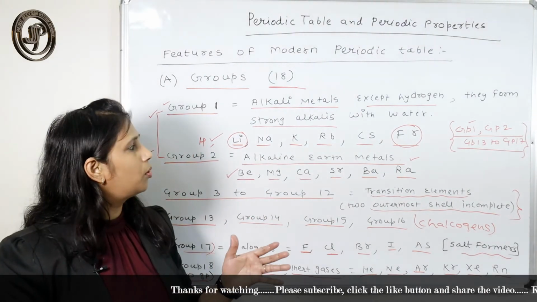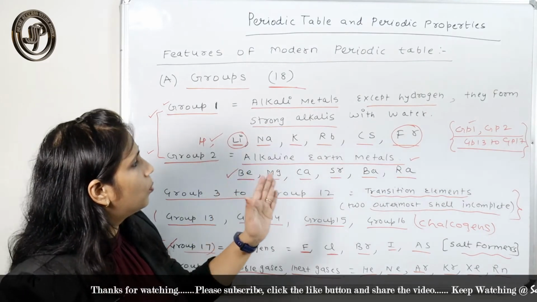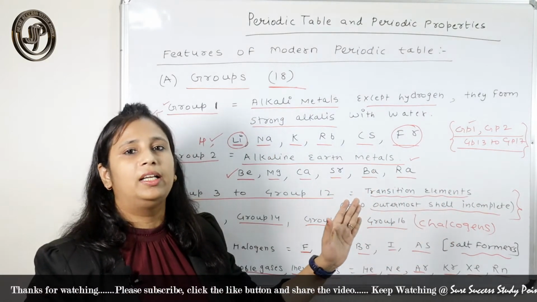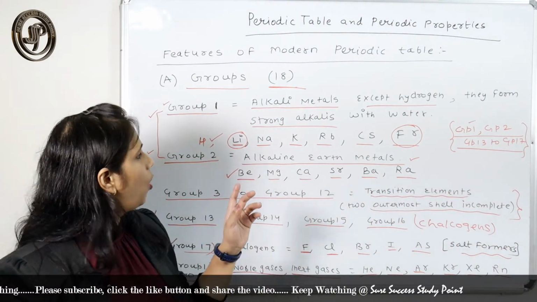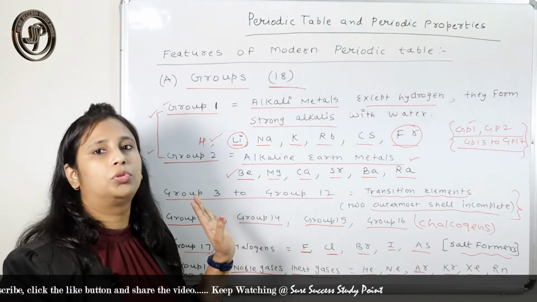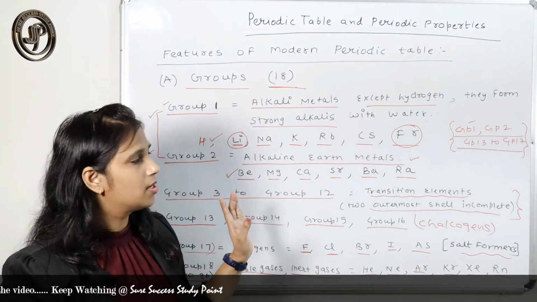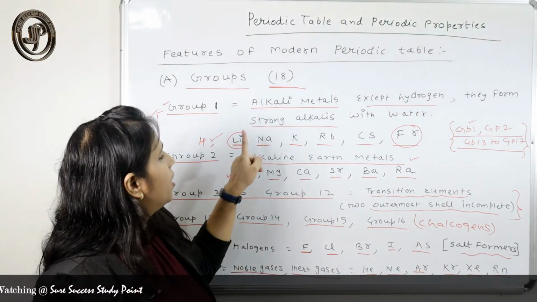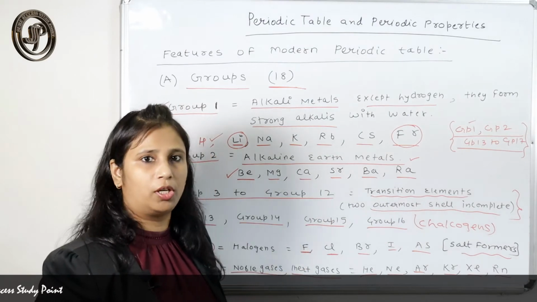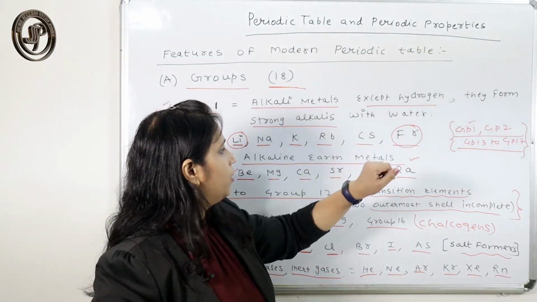Now I think you are able to classify the whole periodic table: group 1 and group 2, the alkali and alkaline earth metals. You should know all the elements of these groups. You have to memorize their elements, especially in group 1, the last element francium, which is also a radioactive element.